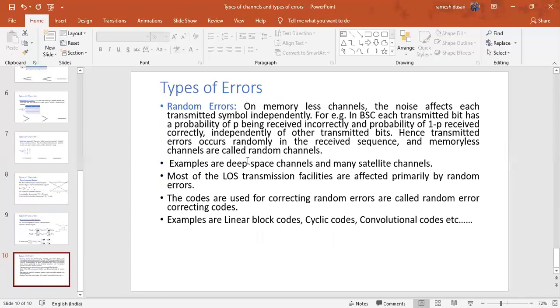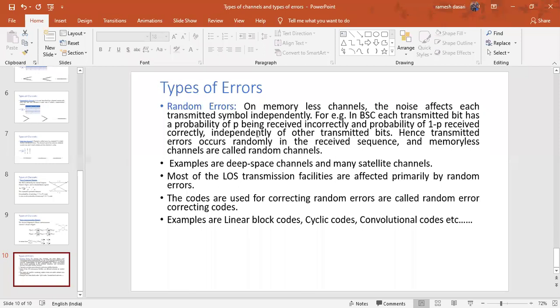Now same thing I want to mention here. On memoryless channels, the noise affects each transmitted symbol independently. This is the important point actually. When you go for the memory channels, the noise does not affect independently. So on memoryless channel, the noise affects each transmitted symbol independently. So that's why, for example, here I want to consider a BSC, binary symmetric channel.